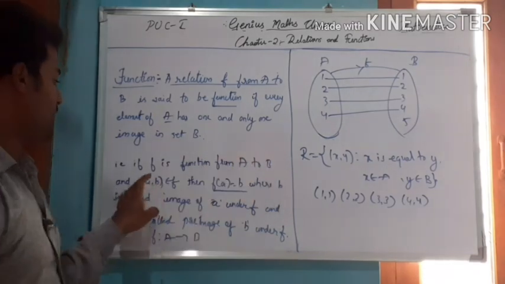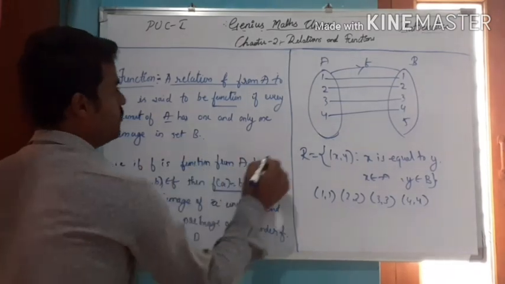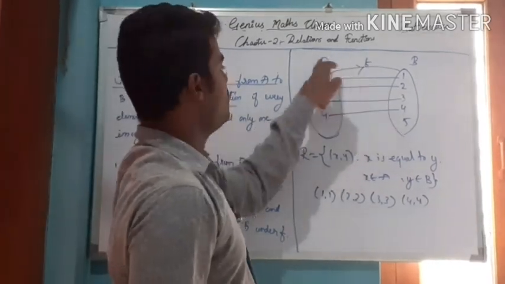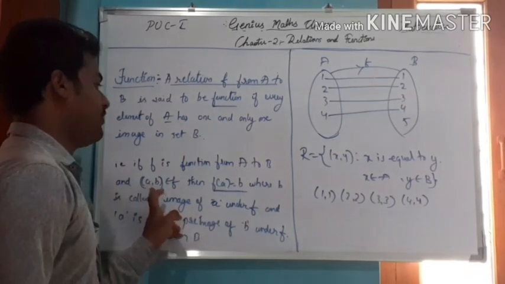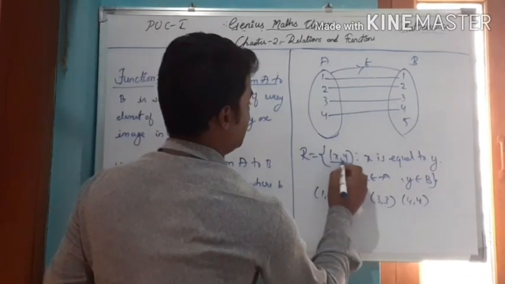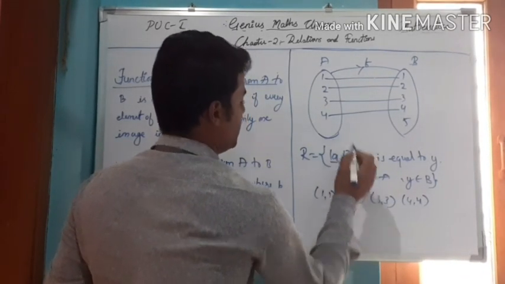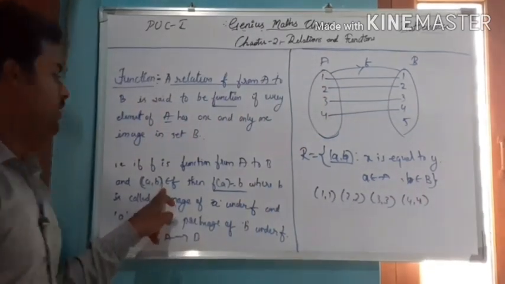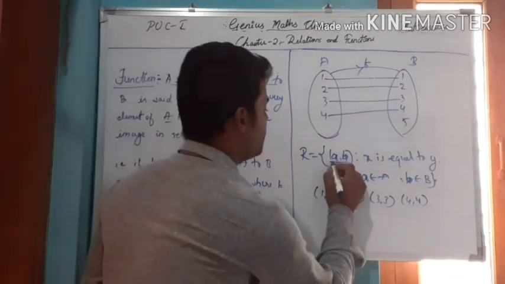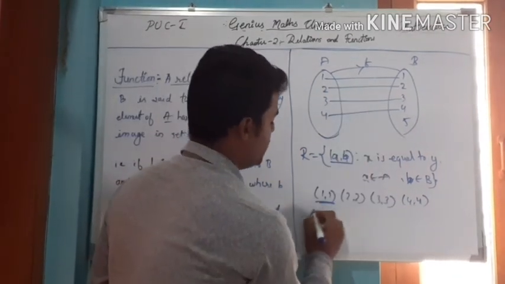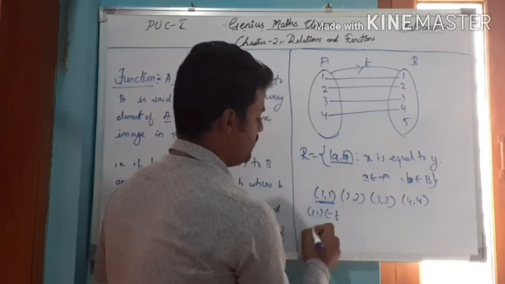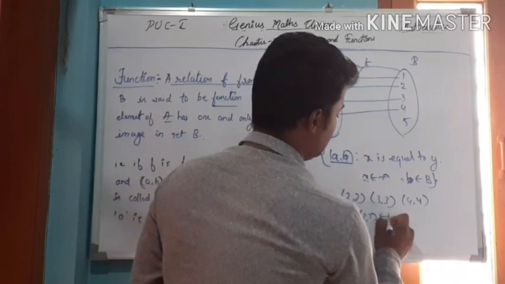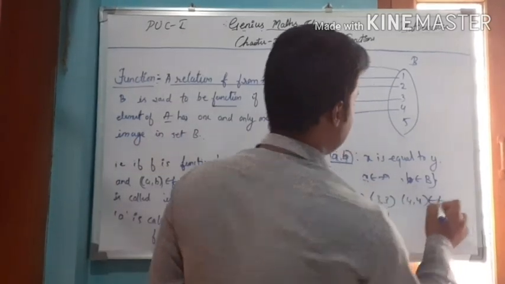In other words, f is a function from A to B such that the ordered pair (a, b), where a belongs to A and b belongs to B, belongs to f. So this ordered pair (a, b) belongs to f: (1,1) belongs to f, (2,2) belongs to f, (3,3) belongs to f, and (4,4) also belongs to f.